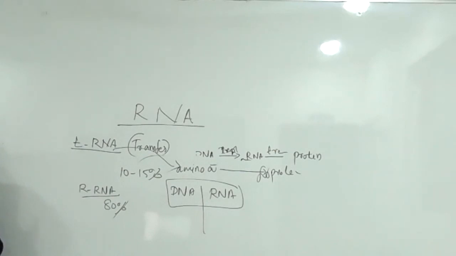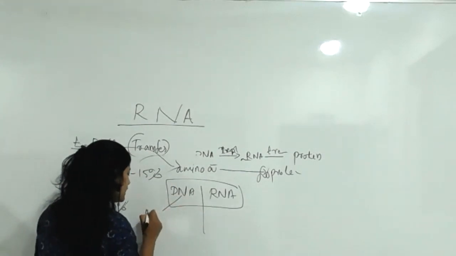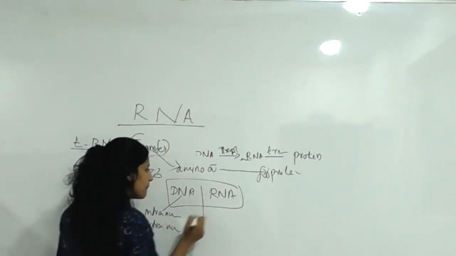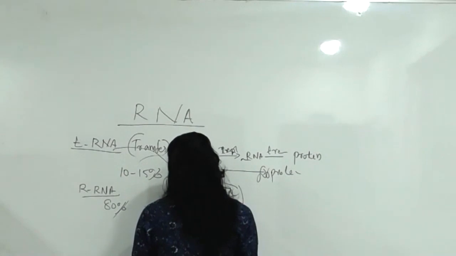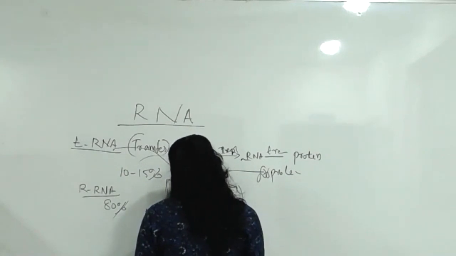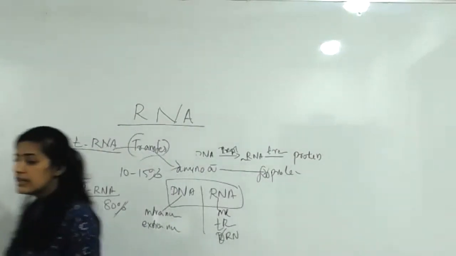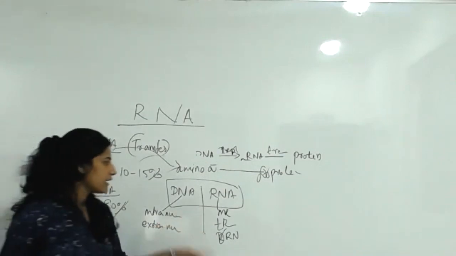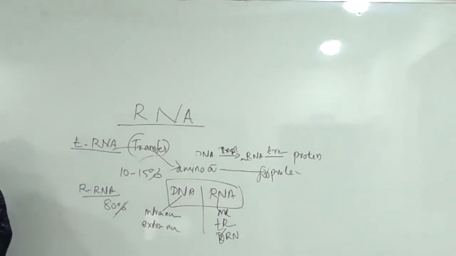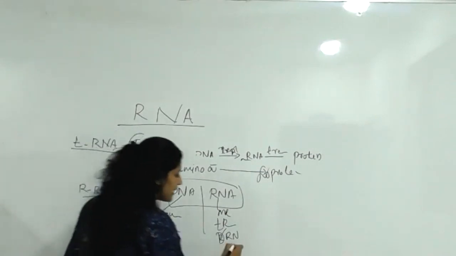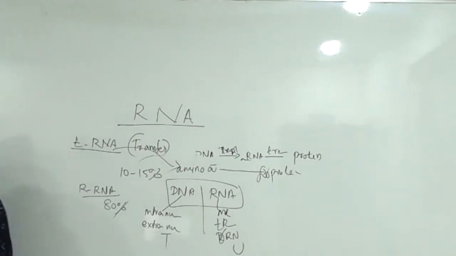Then types. DNA has only two types, intranuclear and extranuclear. But RNA has three types: mRNA, tRNA, rRNA. These are the different forms of RNA. Then the base unit. Here thymine is there in DNA, but instead of thymine, uracil is present in RNA.